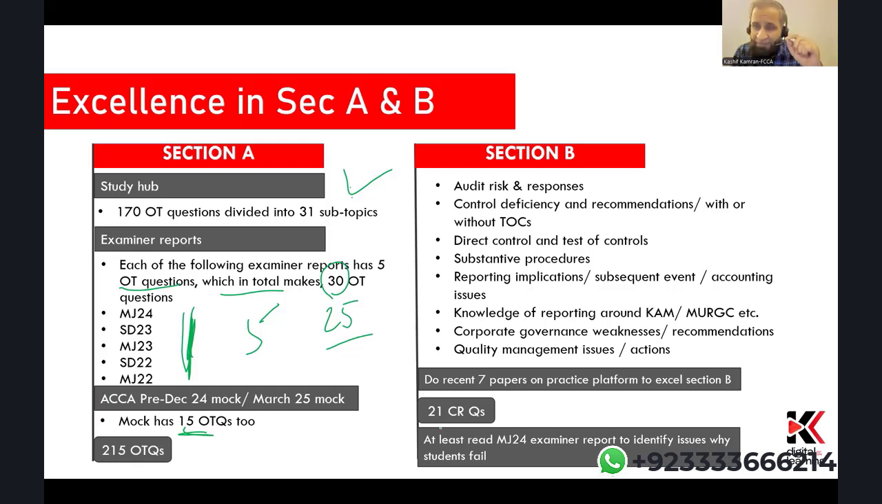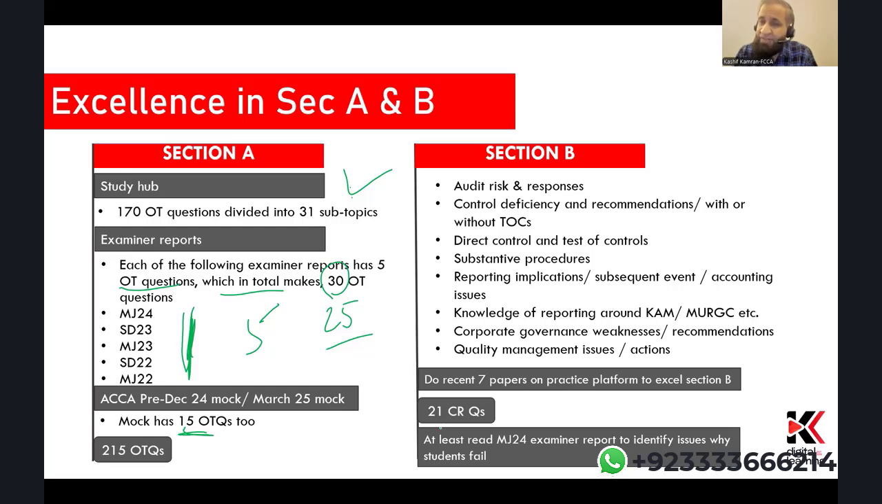In every 7 papers, you have 3 constructed response questions. 1, 2, 3. So 7 multiplied by 3 is 21. So you have 21 CR questions. Plenty. This is what you're doing post 10th or post 8th once you finish off the 65 hours. You can do them in between. It's as per you wish.